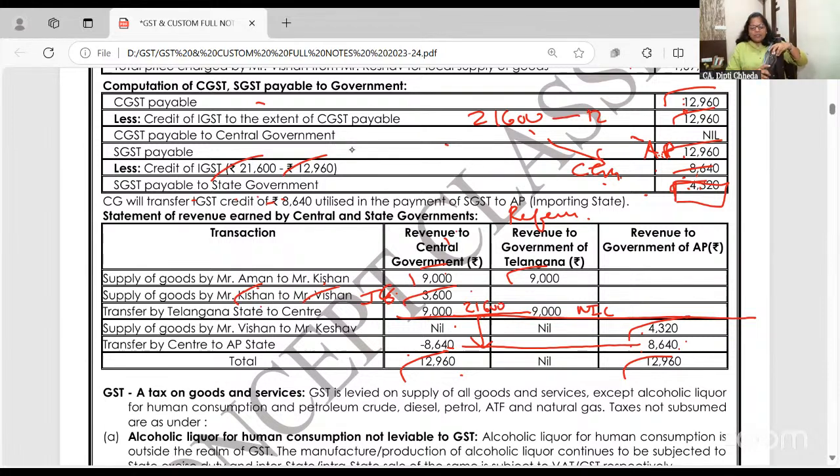Please let me know if it is clear or not. The first example was within the state. The second was within the state, then IGST, then again within the state. Ma'am, why is Telangana nil? Finally, the goods are sold within the state of AP. That's why GST is a destination based tax. AP will get the money.